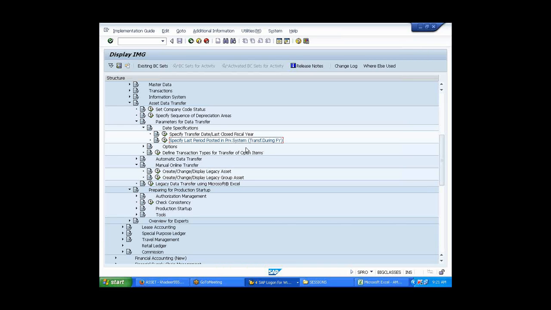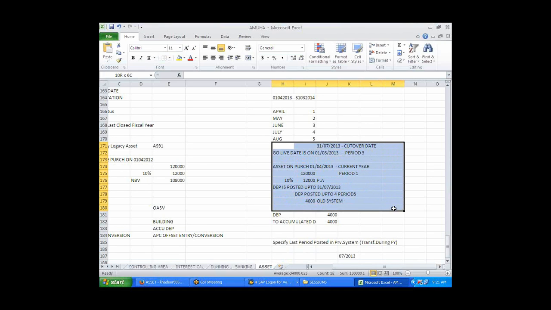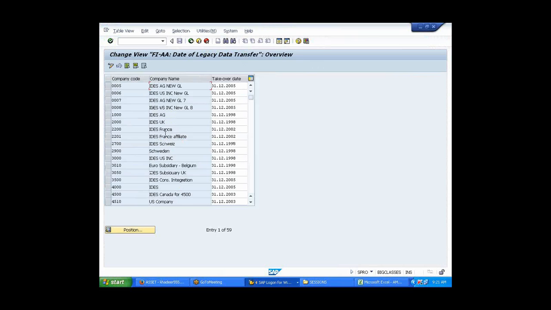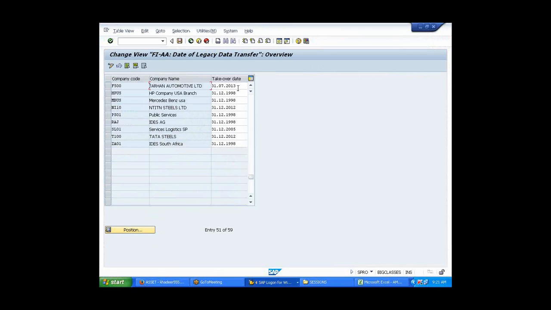I still don't understand the period. When I was writing this, you said it's clear, right? Yes, everything here is clear. Exactly the same thing I gave over there. I did not give anything. I gave cutover as 31st/07/2013. See, cutover date, same thing I gave over here. I did not do anything. Same 31st/07/2013 I gave.